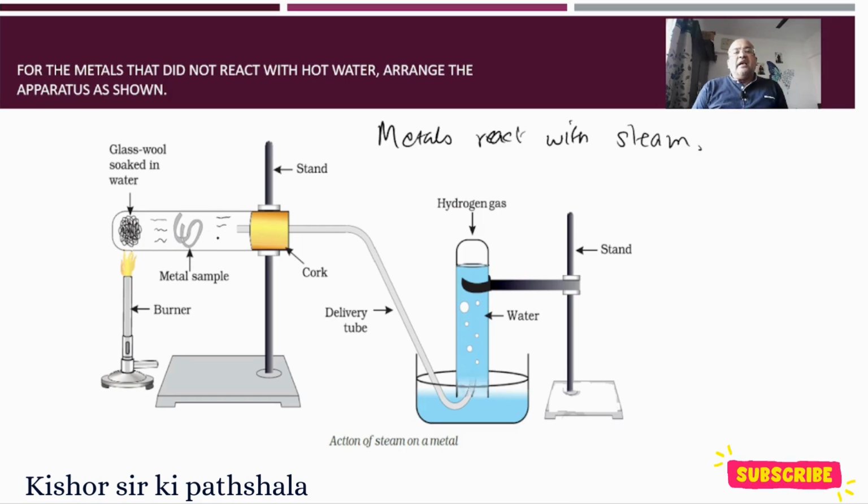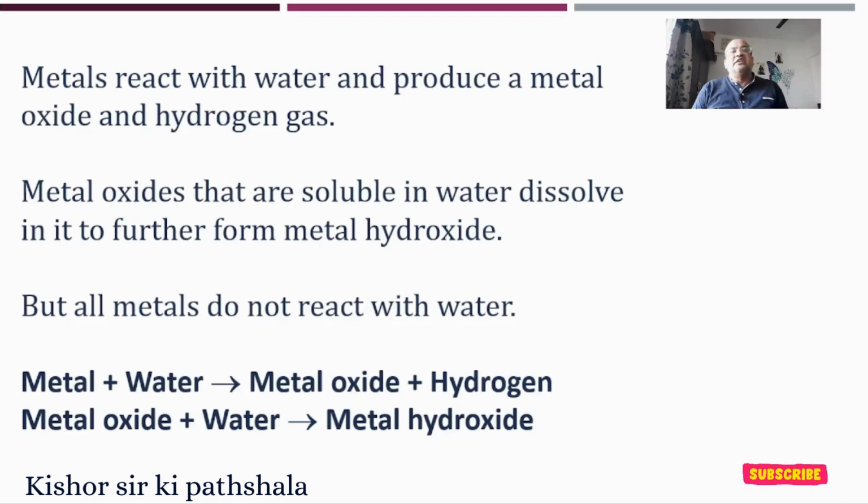If a gas is emitted, it will go through the delivery tube, and we are collecting hydrogen gas over the water. Just see, hydrogen gas has been collected here like this. So this is a very simple apparatus. The action of steam on metals: steam is given here, which reacts with the metal. Let's see what type of reaction takes place.